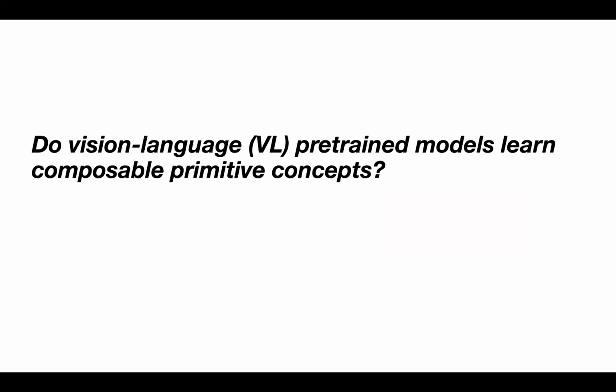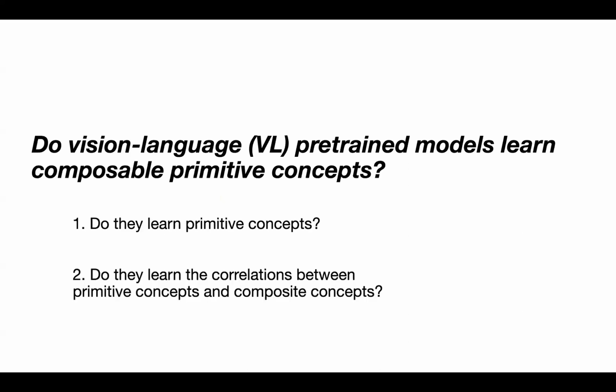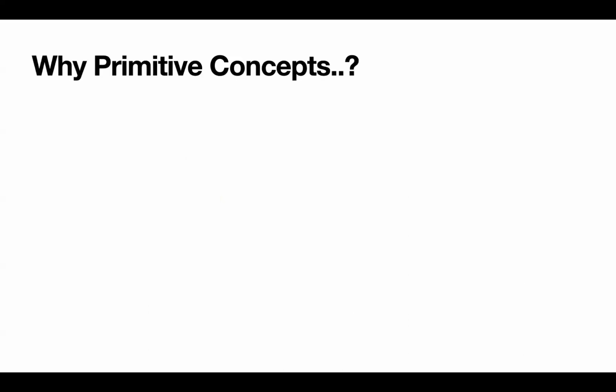In our work, we care about whether these vision language pre-trained models can learn composable primitive concepts. We raise two sub-questions. First, do they learn primitive concepts? Second, do they learn the correlations between primitive concepts and the composite concepts? However, first, why do we care about primitive concepts?